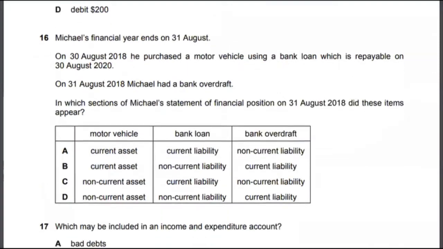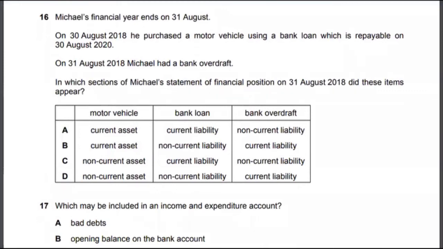Let's look at multiple choice 16. Multiple choice 16 is about how you would classify certain things. Basically, as I can tell, on 30th August 2018, he purchased a motor vehicle using a bank loan, which is repayable on 30th August 2022. So it's about 4 years, greater than 1 year. That means it would be a non-current liability.